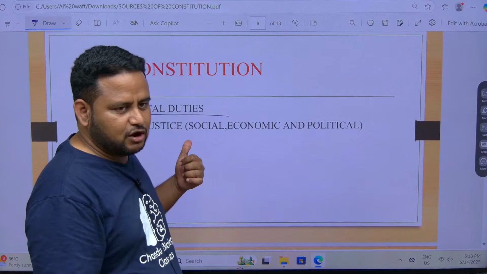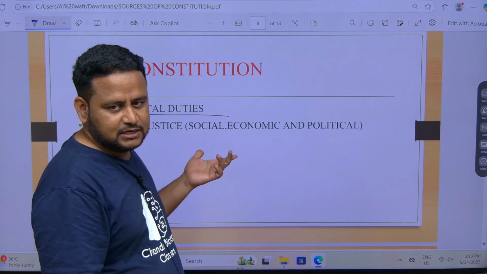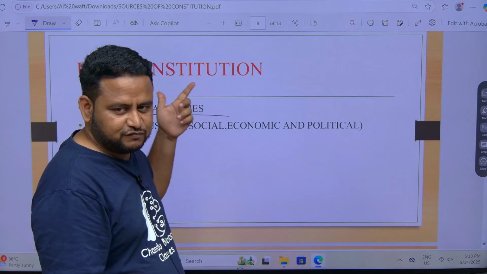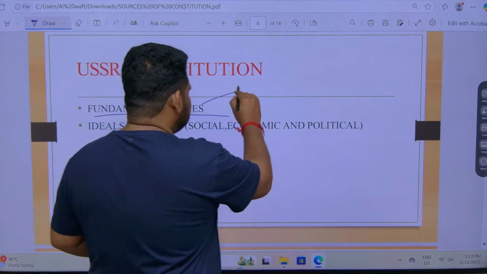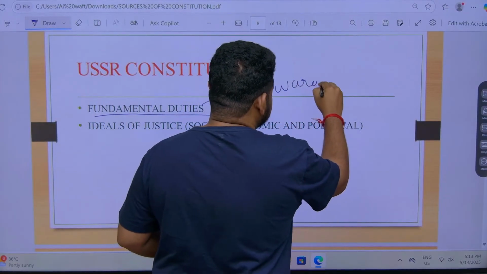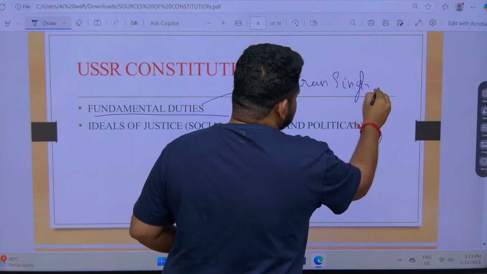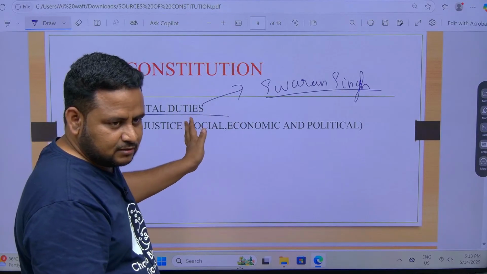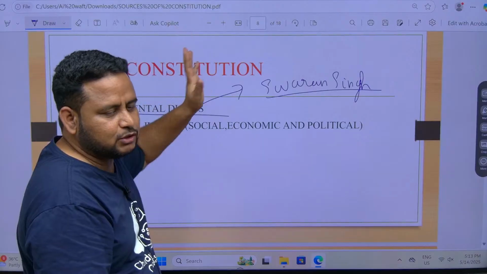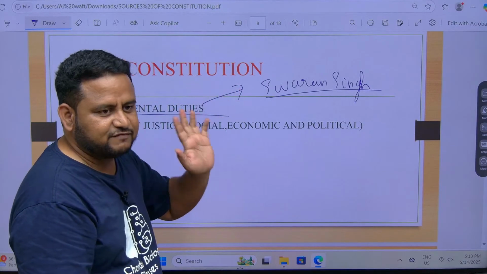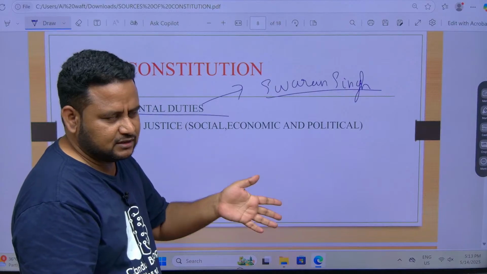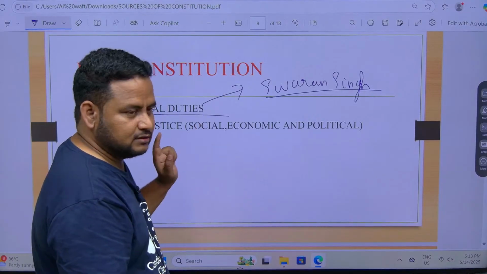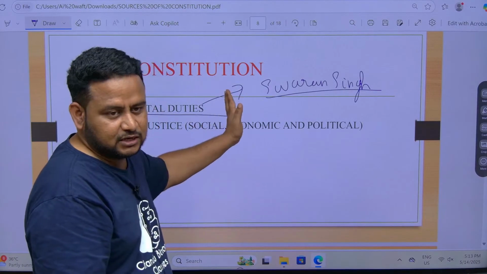The fundamental duties we have, till now how many? We have 11 fundamental duties, that is given by Russian constitution. It was added in 1978 by the 44th Amendment Act. For fundamental duties, there was a committee that was made, that is Swaran Singh committee. He suggested 11, but the government, that time it was Indira Gandhi government, took only 10. But later the 11th fundamental duty was added, that is in 2005 or 2010, through the Right to Education Act. So today there are 11 fundamental duties.